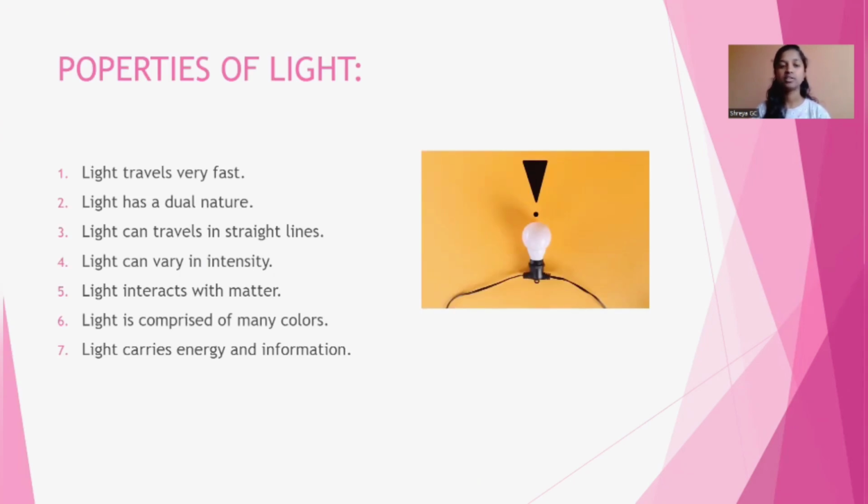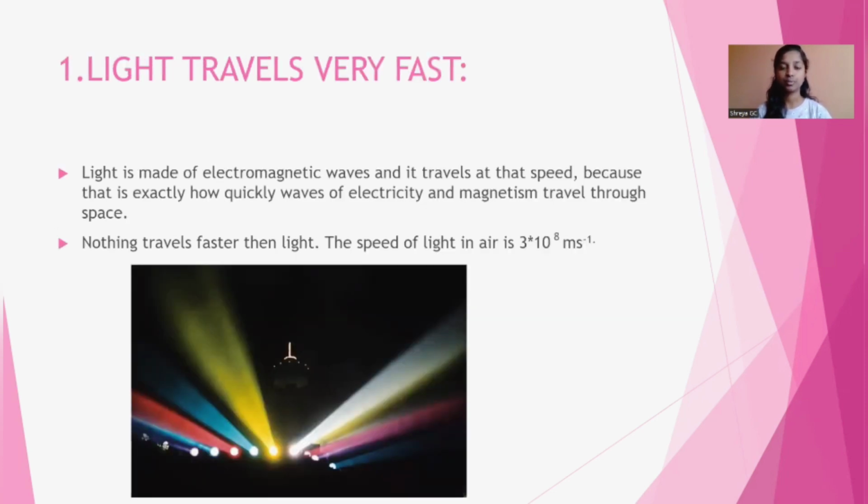The properties of light are: light travels very fast, light has a dual nature, light can travel in a straight line, light can vary in intensity, light interacts with matter, light is comprised of many colors, and light carries energy and information. So the first property is light travels very fast.